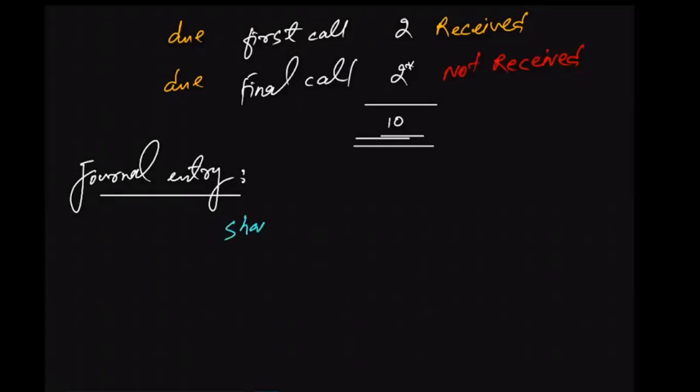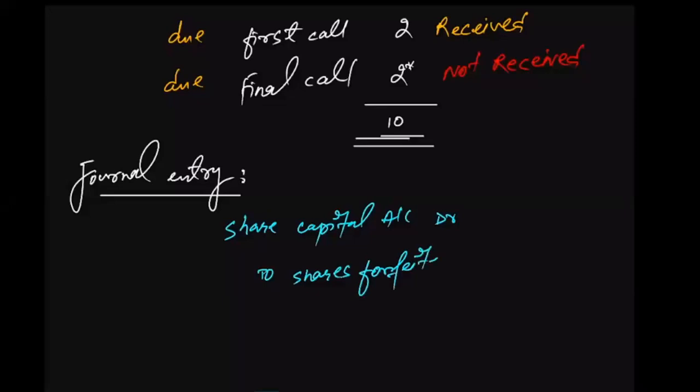Share capital account debit, to shares forfeited account, and to